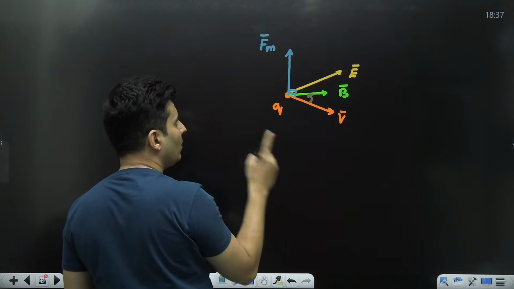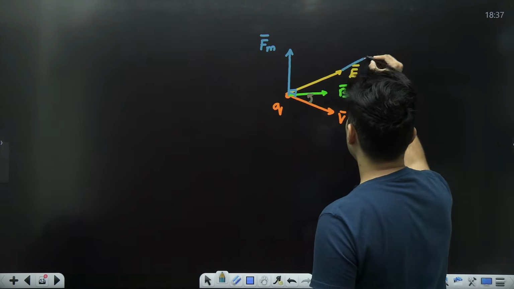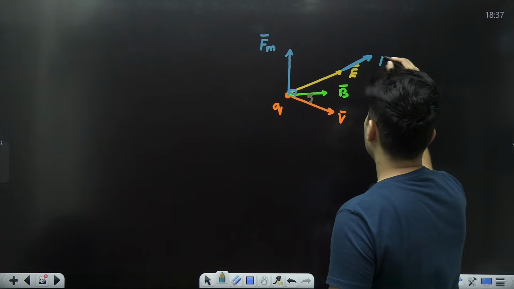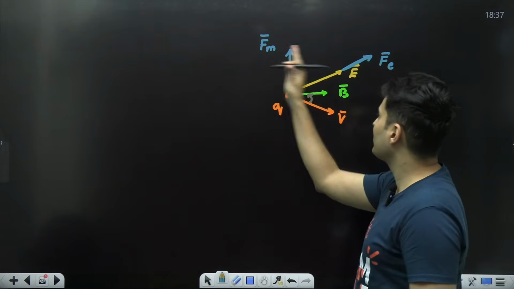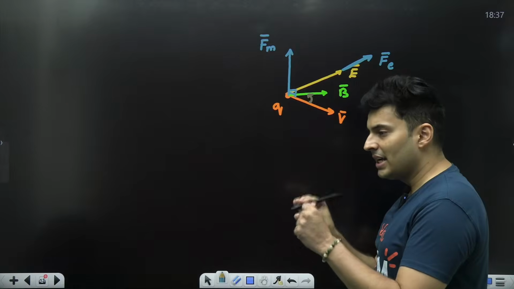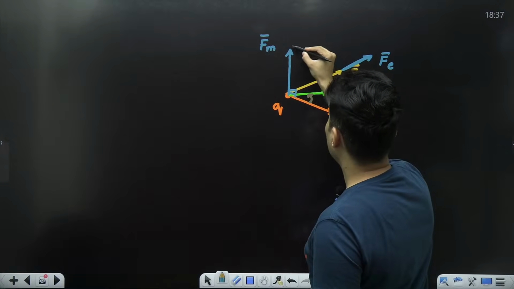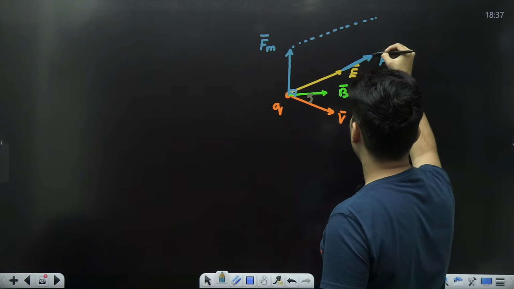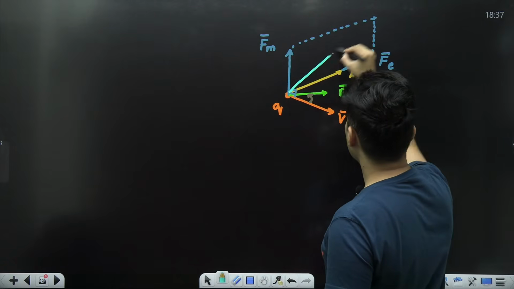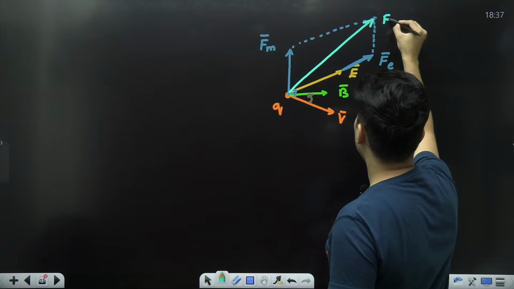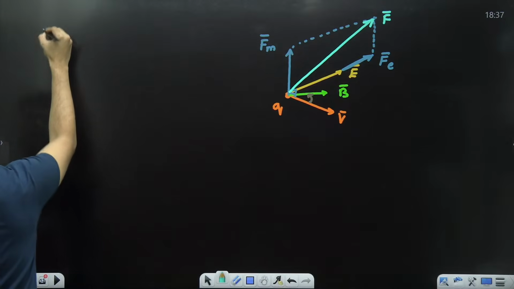At the same time, do not forget this electric field will also apply a force on this charge, and maybe that force happens to be like this, and that will be the electric field force. Both the forces are acting together. When they act together, they will superimpose and produce the net force. If I use the parallelogram law or triangle law or whatever vector addition law, I will be able to find the net force acting on it. This is using superposition.